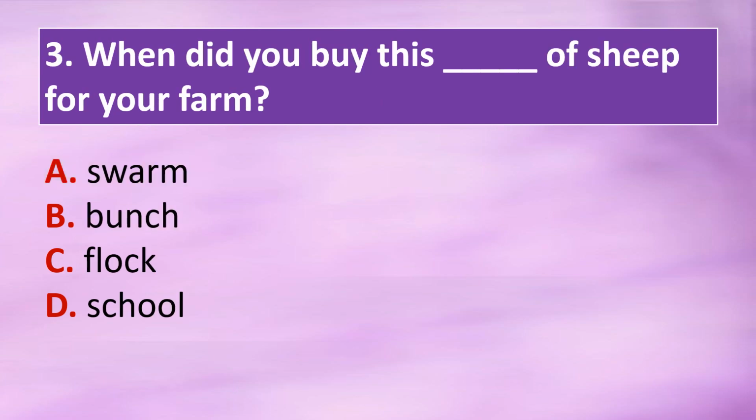Question 3. When did you buy this dash of sheep for your farm? Option A, swarm. Option B, bunch. Option C, flock. Option D, school. The correct answer is option C. When did you buy this flock of sheep for your farm?